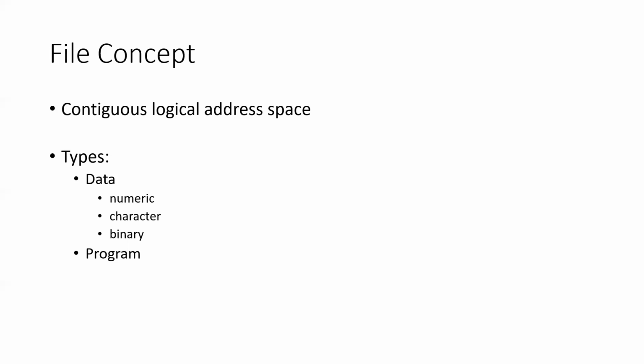And the different file types we have would be data files, where it can be numeric, characters, binary, and so on, and also programs. So application programs are also available in the operating system, right? So that is also available in the storage. So there are different file types. The two main categories we can identify as data and programs. So it has different characteristics.